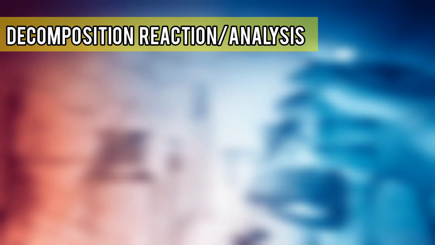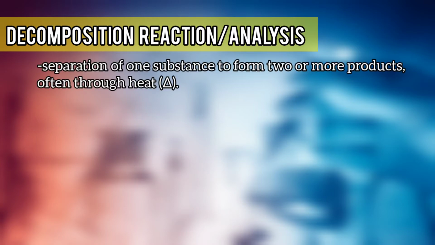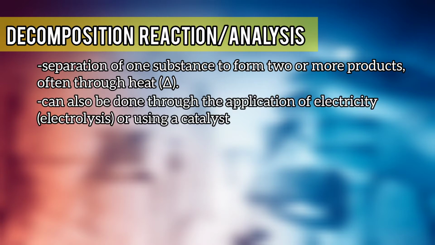The second type of chemical reaction is the direct opposite of combination reaction, and that is decomposition reaction or analysis. Decomposition reaction or analysis is a type of inorganic chemical reaction which involves the separation of one reactant to form several products, often through heat. Other ways or things may be applied for the decomposition reaction to occur, such as the application of electricity, or using a catalyst. We are going to discuss catalyst later.